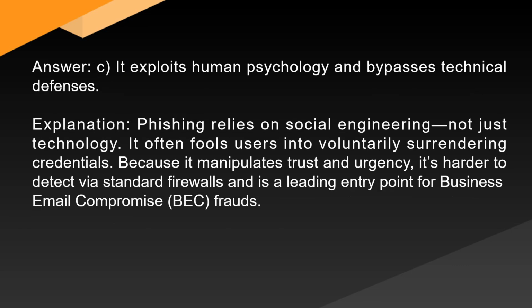Answer C. It exploits human psychology and bypasses technical defenses. Explanation. Phishing relies on social engineering, not just technology. It often fools users into voluntarily surrendering credentials. Because it manipulates trust and urgency, it's harder to detect via standard firewalls and is a leading entry point for business email compromise (BEC) frauds.